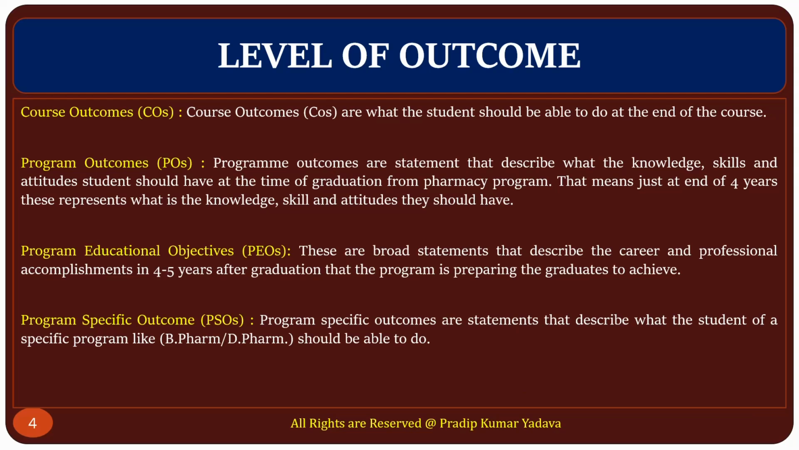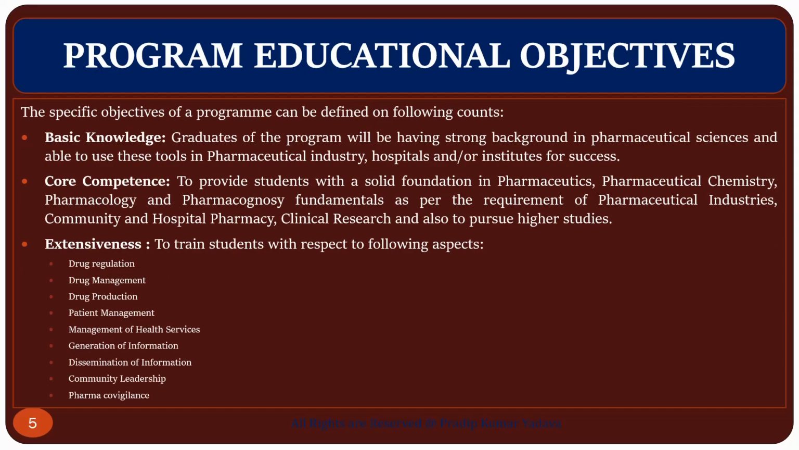Someone is doing D.Pharma, then what can he or she do? Someone is doing M.Pharma, so what is the outcome of M.Pharma? Basically, that represents the program specific outcome. Now we have already discussed program educational objectives.